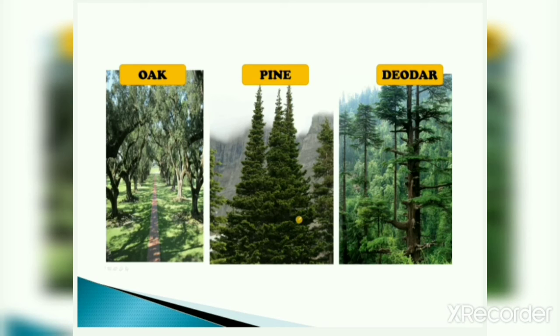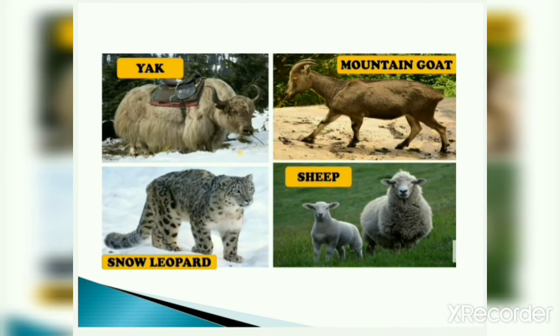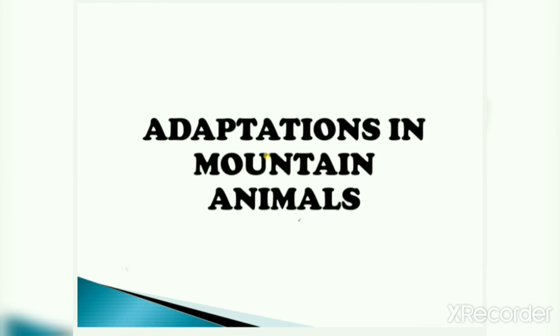In mountain regions, you find oak, pine and deodar trees very much. Means conical shape. They have conical shape. And we find yak, mountain goat, sheep, snow leopard. These are the animals which we find in mountain regions. Now let's study in detail about adaptations in mountain animals.